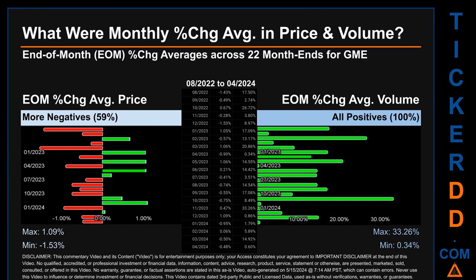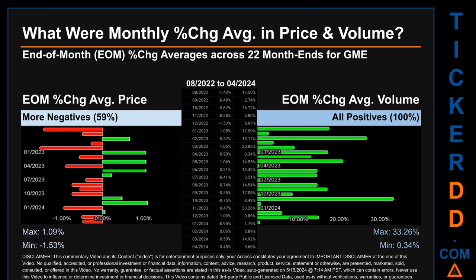From 08/2022 to 04/2024, out of 22-month ends, 13 had a negative percentage change in average price. Meaning 59% of month ends saw a negative percentage change in average price. In terms of volume, 22 out of 22-month ends had a positive percentage change. That is 100% of month ends saw a positive percentage change in average volume.